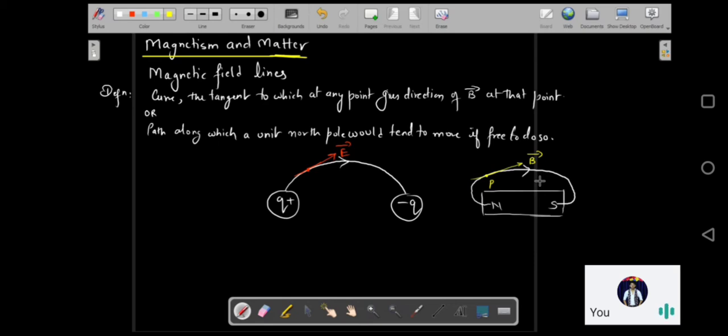Again, magnetic field lines, as electric field lines, are just imaginary lines. You cannot see them. Magnetic field lines are also called magnetic lines of force. Like how electric field lines were called electric lines of force, magnetic field lines can also be called magnetic lines of force.